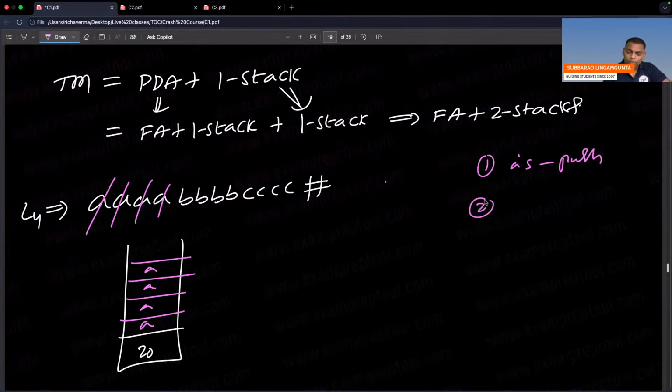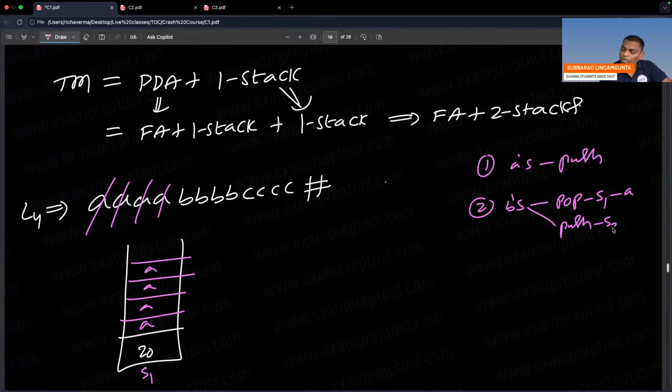Second step: for B's, pop A's from the S1 stack, and one more thing, push B's into the S2 stack.